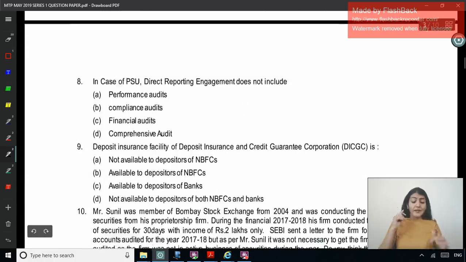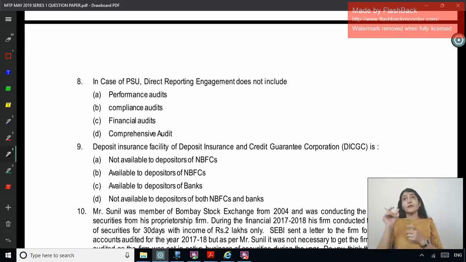In case of public sector undertaking, direct reporting engagement does not include. So if you look at that heading in the chapter of PSUs, which talks about the basic elements of PSU audit: 3 parties, the auditor, the responsible party and the intended users. Then you have the subject matter, the criteria and the subject matter information, and the types of engagement, whether it is an attestation engagement or a direct reporting engagement. The options are performance audit, compliance audit, financial audit, comprehensive audit.